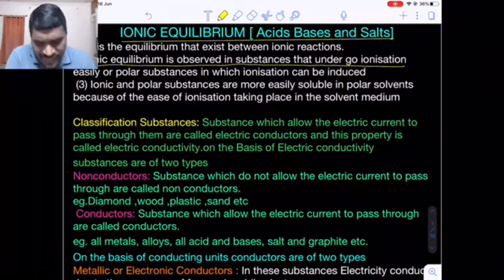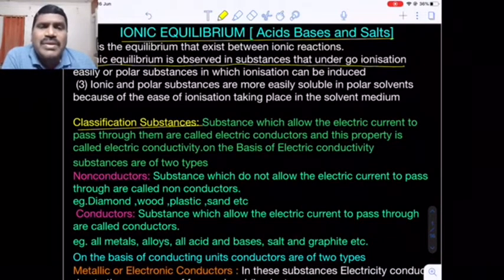Now here, how to classify the substances? Classification of substances according to electrical conductivity. We know substances are basically two types regarding conductivity. What is the definition of a conductor? It is a medium which allows the current to pass through it. Which does not allow the current to pass through it is an insulator or a bad conductor. Best examples are diamond, plastic, wood. These are some examples of non-conductors, also known as bad conductors or insulators.